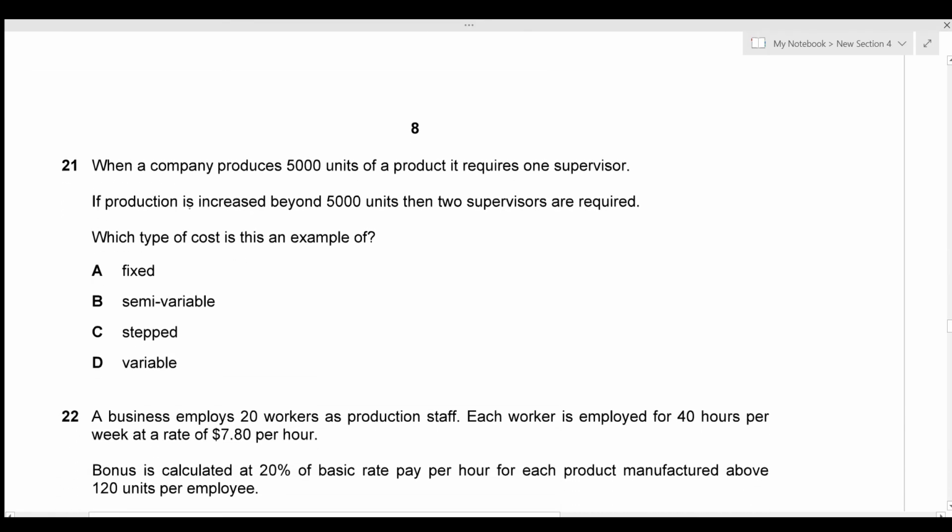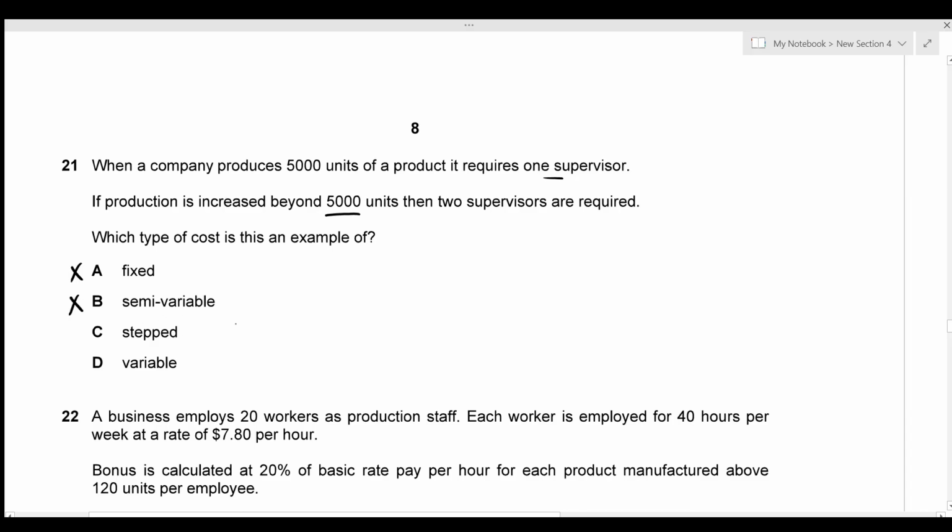So when a company produces 5,000 units of a product, it requires one supervisor. And if the production is increased beyond 5,000 units, then 2 supervisors are required. Which type of cost is this an example of? So it cannot be fixed cost since it is increasing beyond 5,000 units. The second one is semi-variable. So this cannot actually be categorized as semi-variable, so that's incorrect as well.